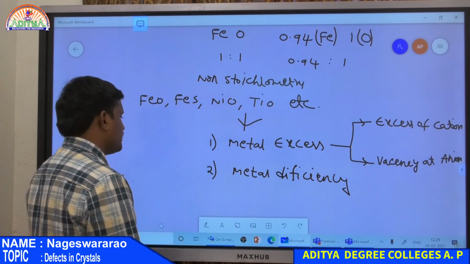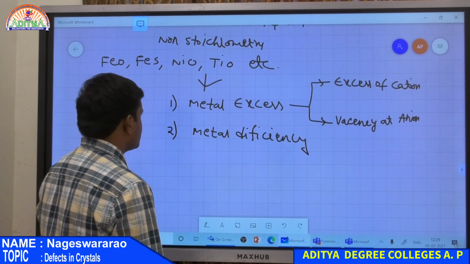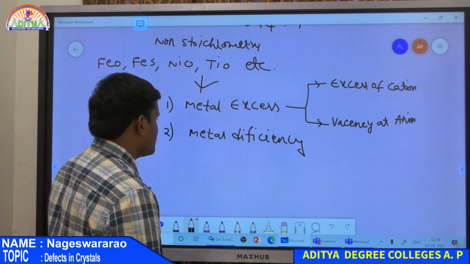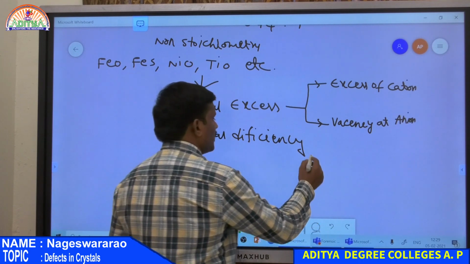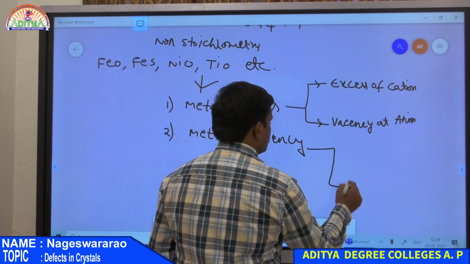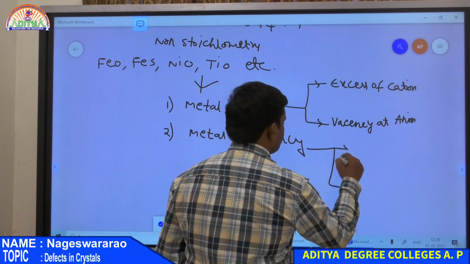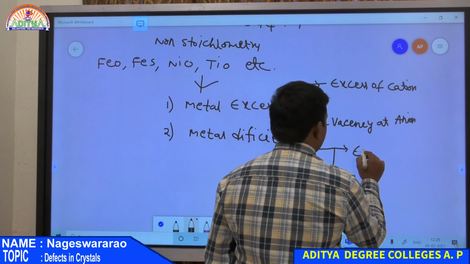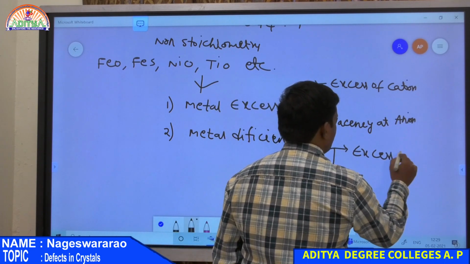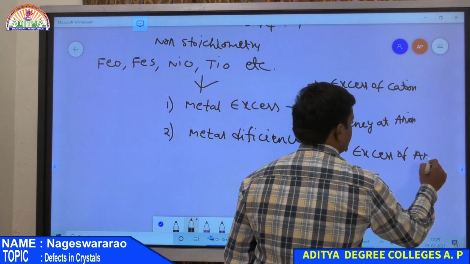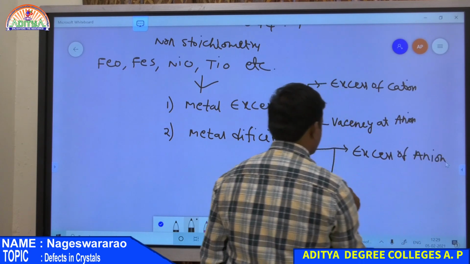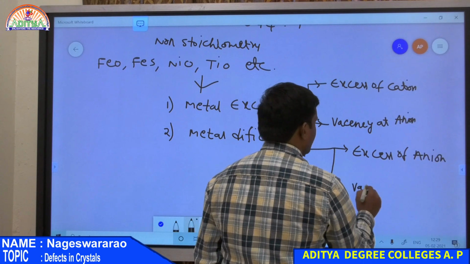And then the second one is metal deficiency. So metal deficiency is again due to two conditions. The first one is due to excess of anions, or the second one is due to vacancy at cation.